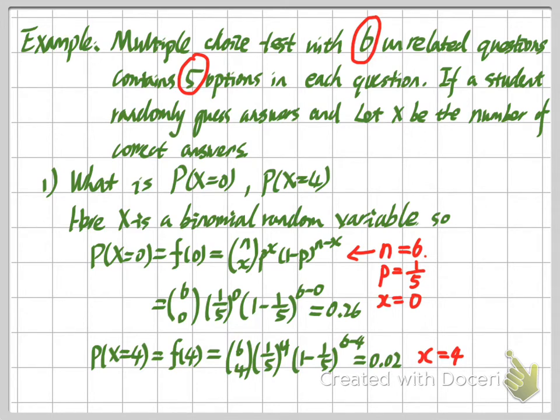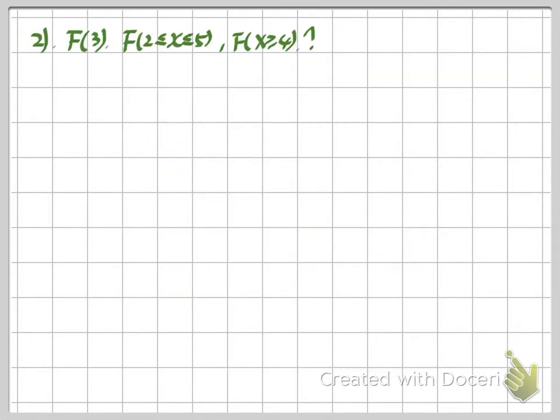And then this is part 1 and then part 2. So let us compute this one. Here the question asks us: what is the CDF's value at 3, what is the probability that X is larger than 2 and smaller or equal to 5, and what is the probability that X is greater or equal to 4. Okay, so first, the CDF at 3.